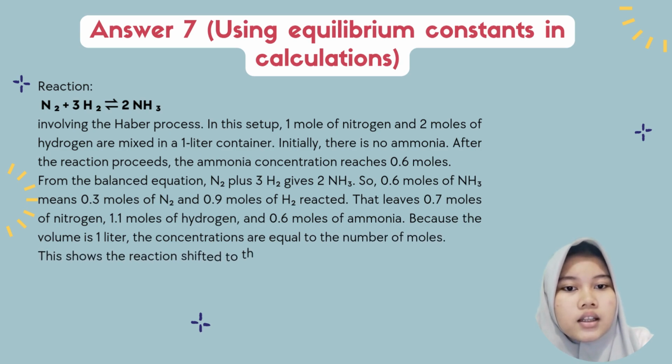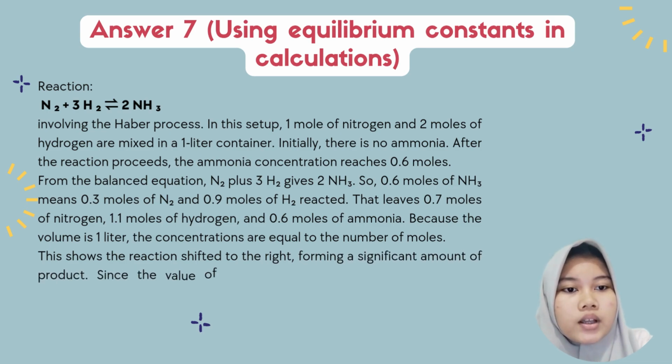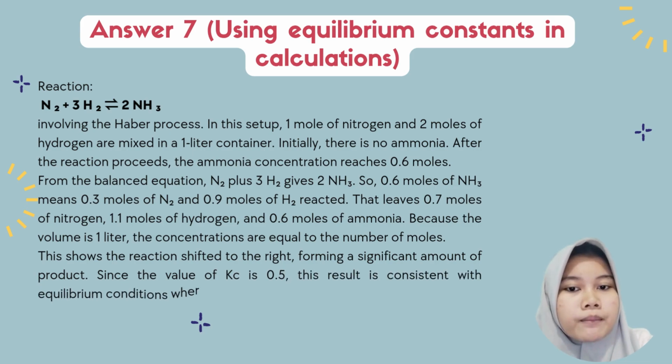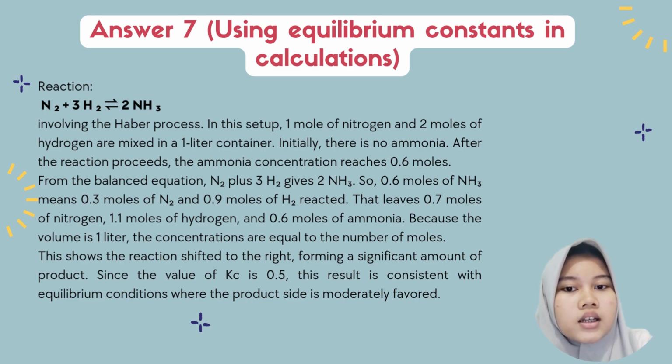That leaves 0.7 moles of nitrogen, 1.1 moles of hydrogen and 0.6 moles of ammonia. Because the volume is 1 liter, the concentrations are equal to the number of moles. This shows the reaction shifts to the right, forming a significant amount of product. Since the Kc value is 0.5, this result is consistent with the equilibrium condition, where the product side is moderately favored.